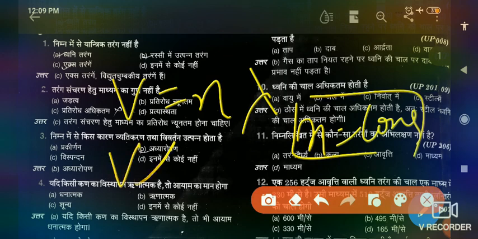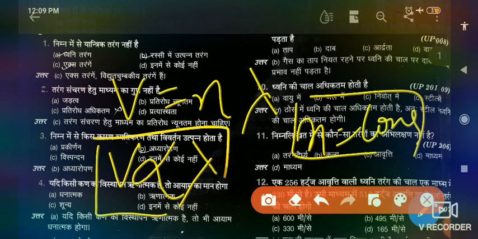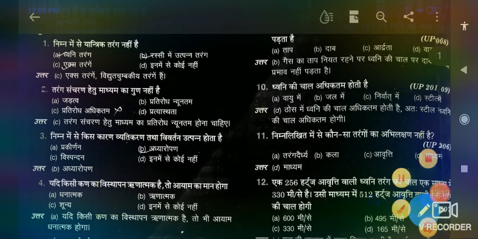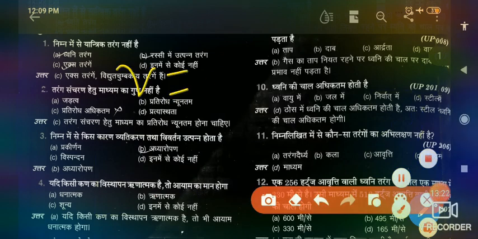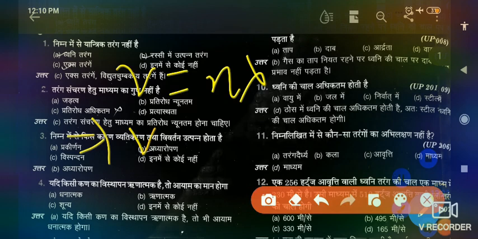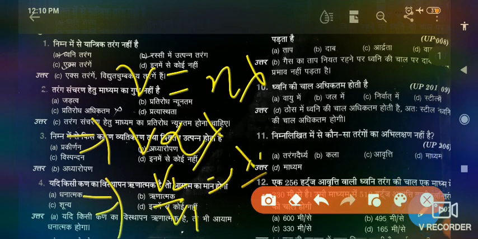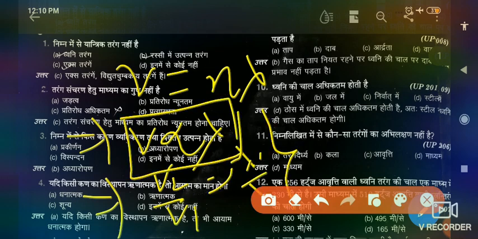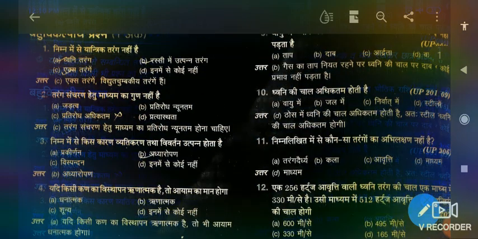Then the velocity of a wave depends on the wavelength of the wave. v equals n lambda implies that v is directly proportional to lambda. This implies that v2 over v1 equals lambda 2 over lambda 1. If lambda is increasing, then the velocity v is increasing, and if lambda is decreasing, then v is also decreasing.